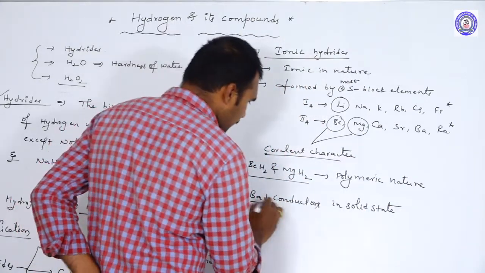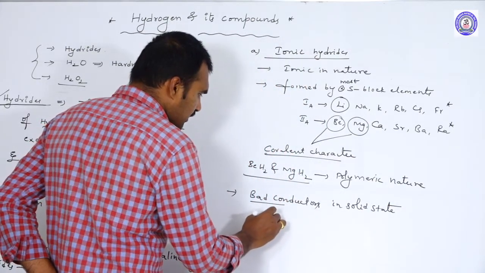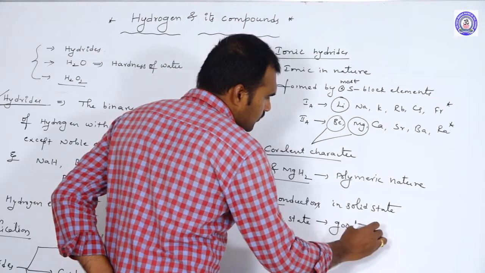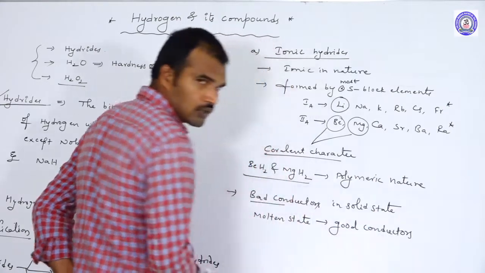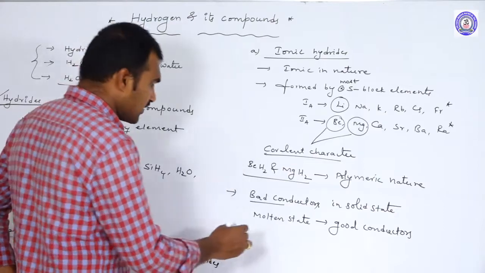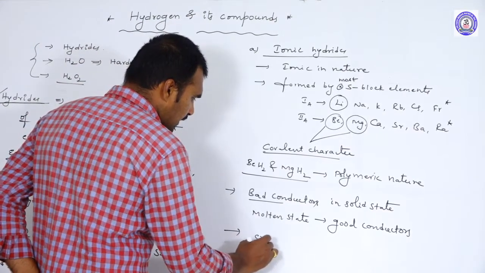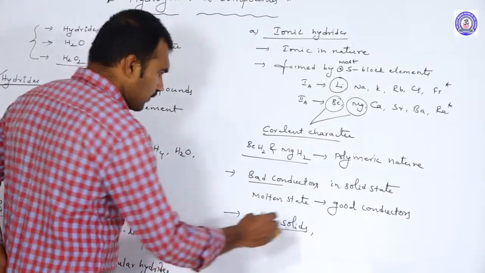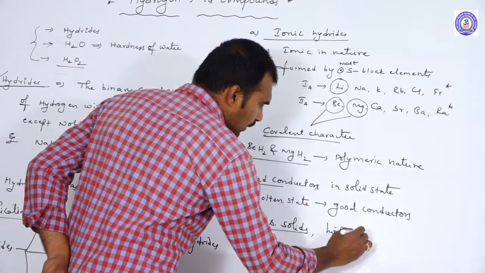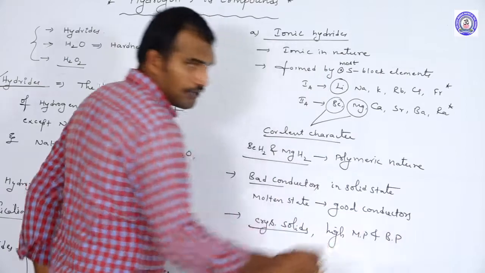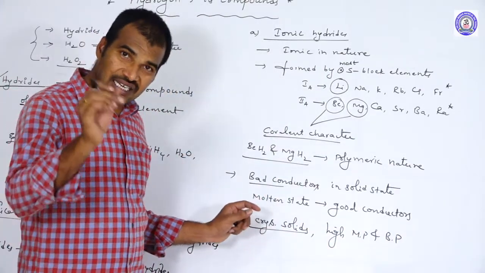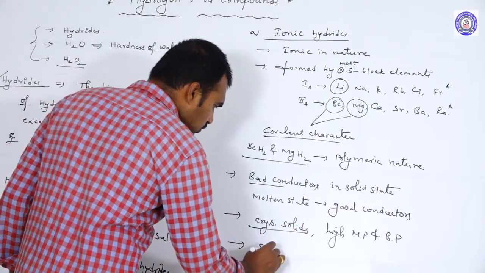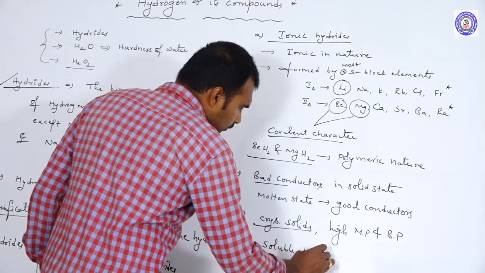In solid state they are bad conductors, but in molten state they act as good conductors. Usually these ionic hydrides are crystalline solids having high melting point and boiling point, and they are usually soluble in water.